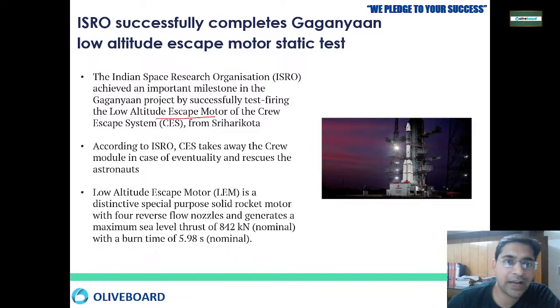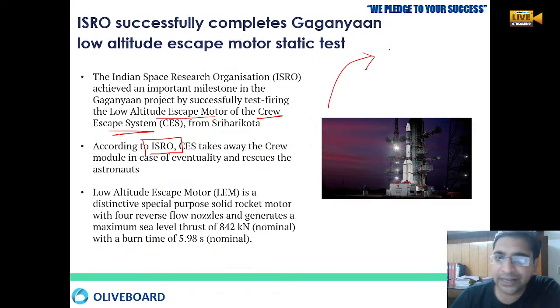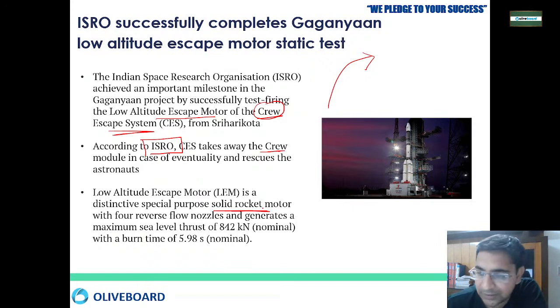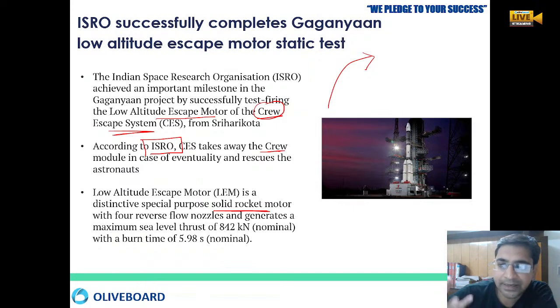Just now ISRO has tested the low altitude escape motor. The main task of ISRO in checking this is the crew escape system: whenever we send some kind of crew to space, they have to launch these people into space, and we need to know how we are going to recover our crew members. So this module has been tested by test firing the low altitude escape motor. This is a very special type of solid rocket motor which has been specially tested, and which will be put into the crew module.